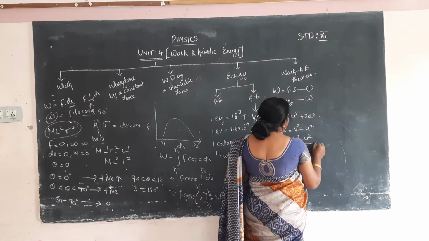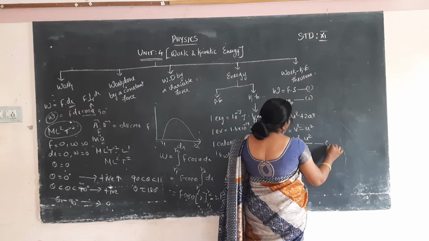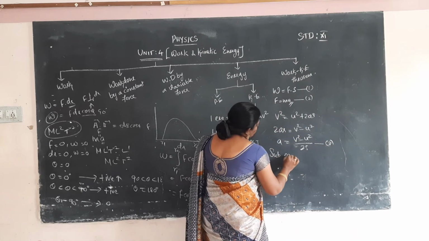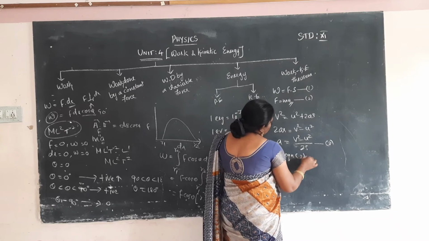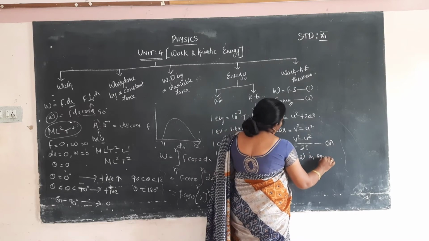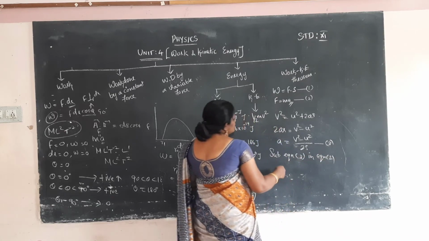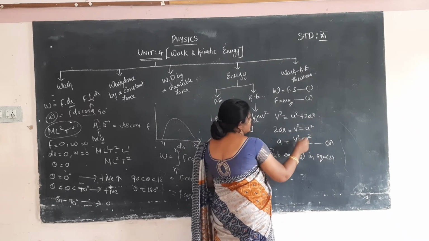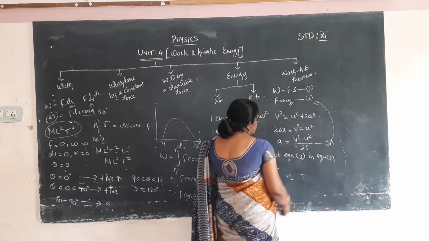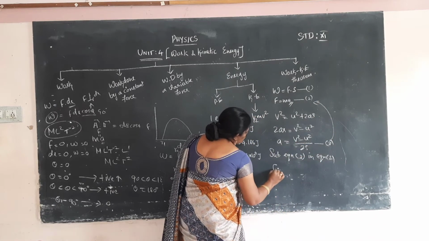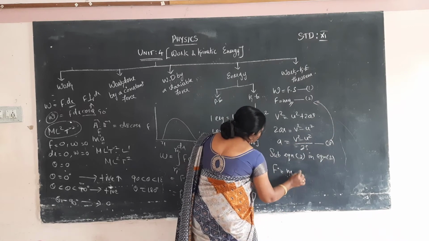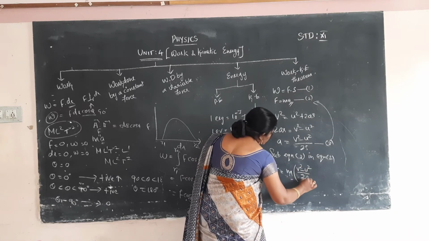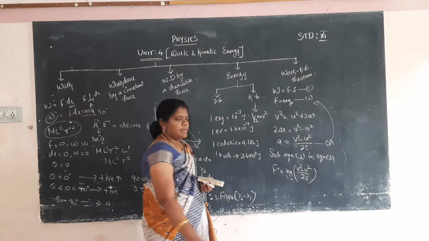This a value will be substituted into equation 2. So substitute equation 3 in equation 2. What is the third equation? a is equal to v square minus u square by 2s. Substituting this, F is equal to m into v square minus u square by 2s, that is m into a.